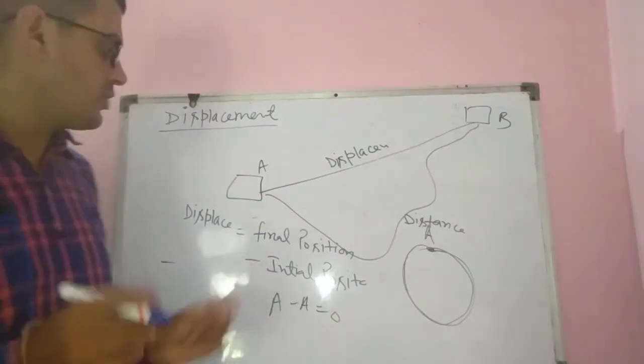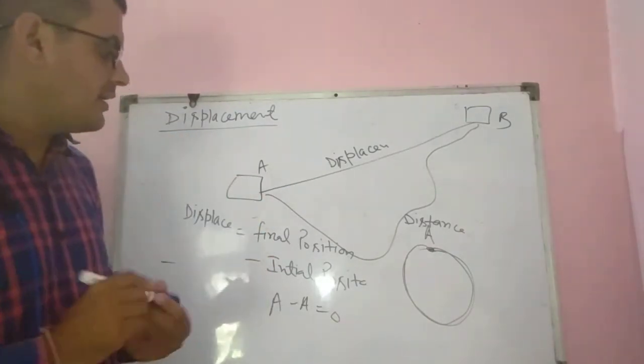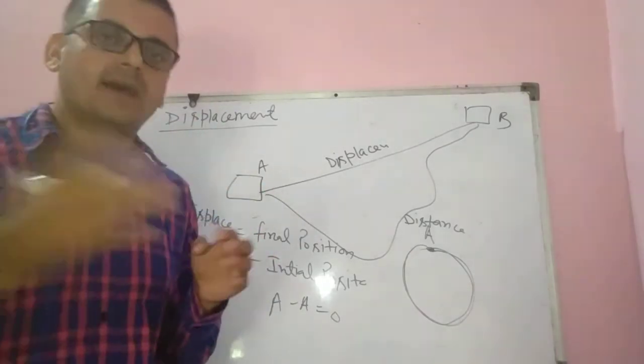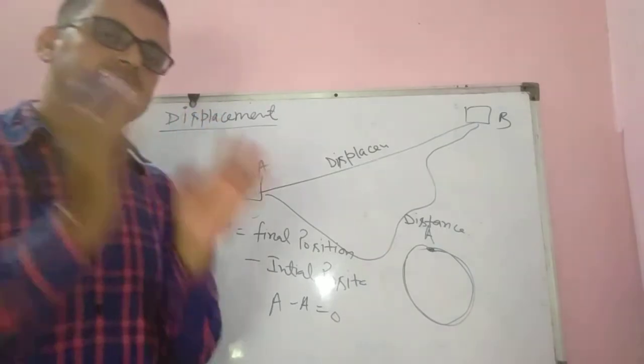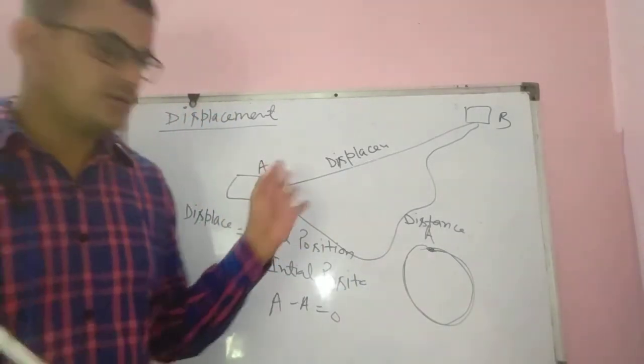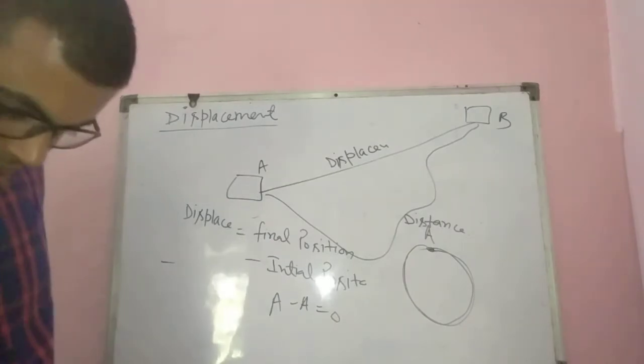It's very easy. Okay, and displacement always gives the direction of the path. You can say displacement is the distance with direction. These are the points. Okay, next one is the